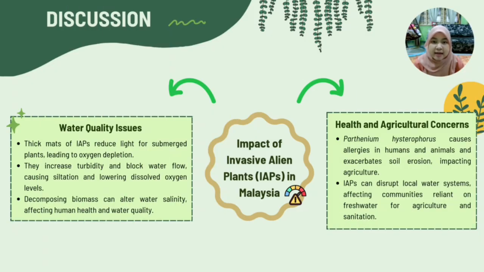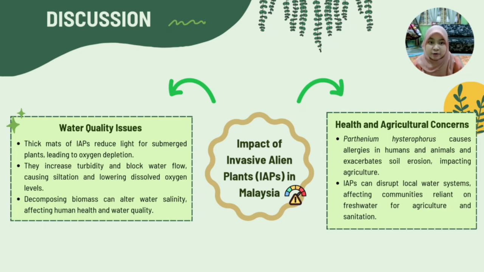Next, the impact of invasive alien plants in Malaysia is about the water quality issues. So the invasive alien plants will create the thick mats that can reduce the light for submerged plants that lead to oxygen depletion. They increase the turbidity and block the water flow, which can cause the siltation and lowering the dissolved oxygen levels. Decomposing biomass can alter the water quality, which can affect the human health and also the water quality. So the last one is health and agriculture concern.